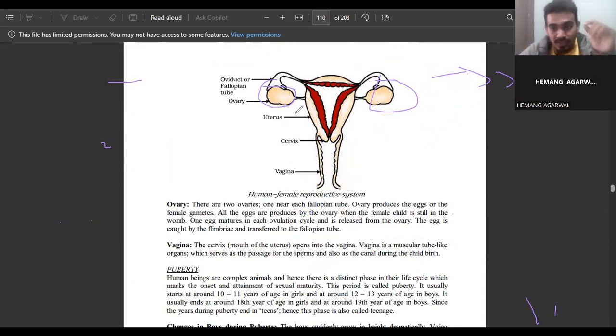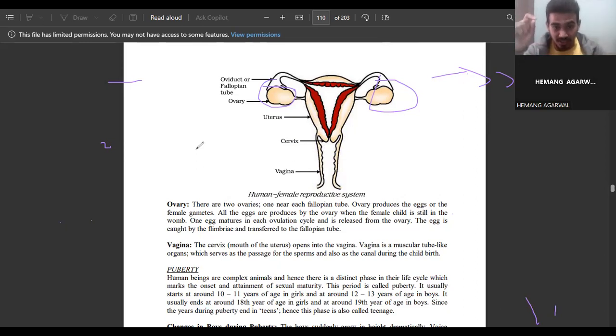So what is the function of the ovaries? They produce female gametes, and all the eggs are produced by the ovary when the female child is still in the womb. If you talk about the male, sperm is produced after puberty, after attaining the age of 14 or 15 years, when the testicles start producing sperms. But in the female, the eggs are already developed when the girl lives in the womb of her mother.